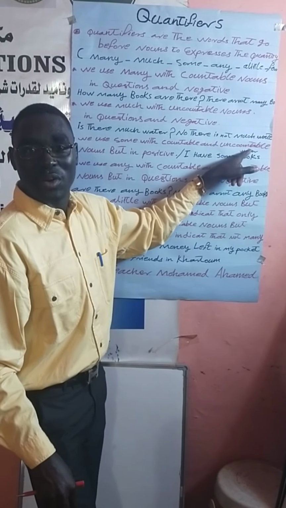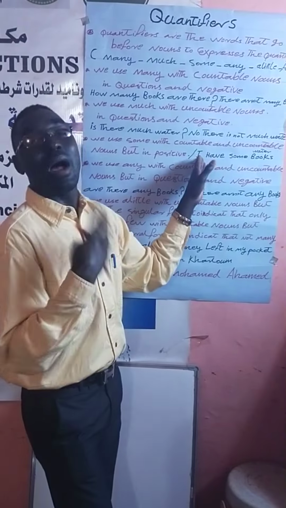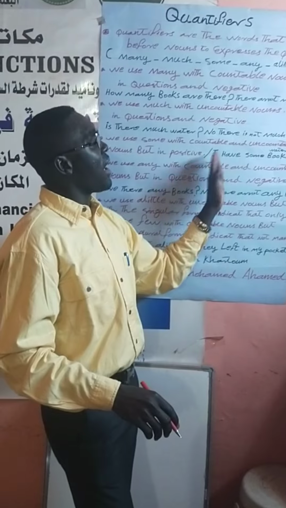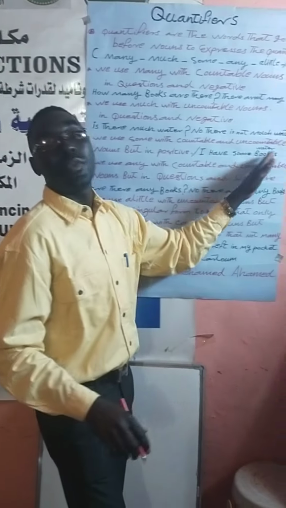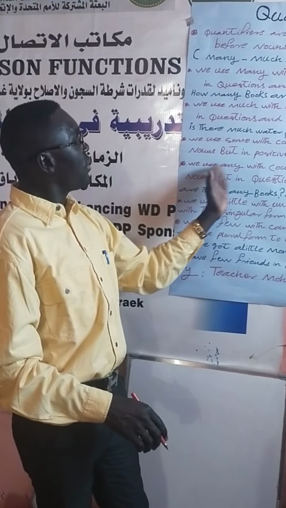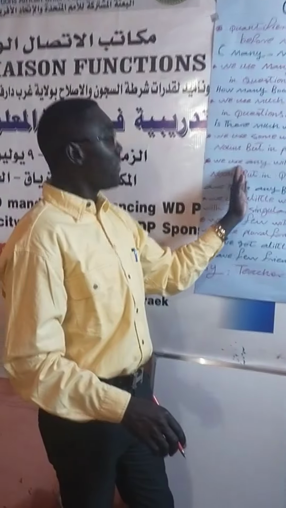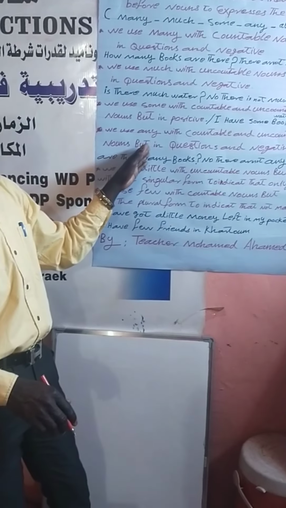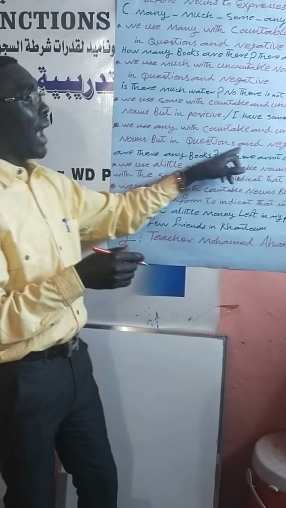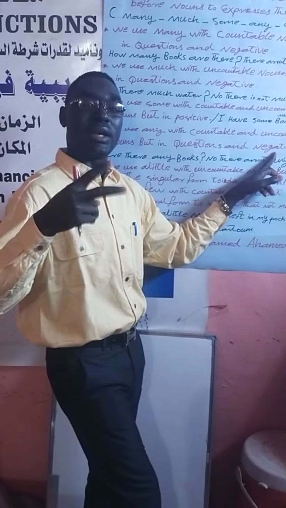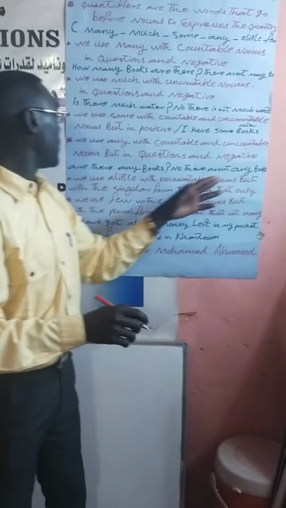And what is an uncountable noun? Up to you. It will be, I have some water, or I have some books. So we use some with countable and even uncountable nouns. But we use any with questions and negatives. This is the difference between some and any. Some is only in positive, but any is used in questions and in negatives.